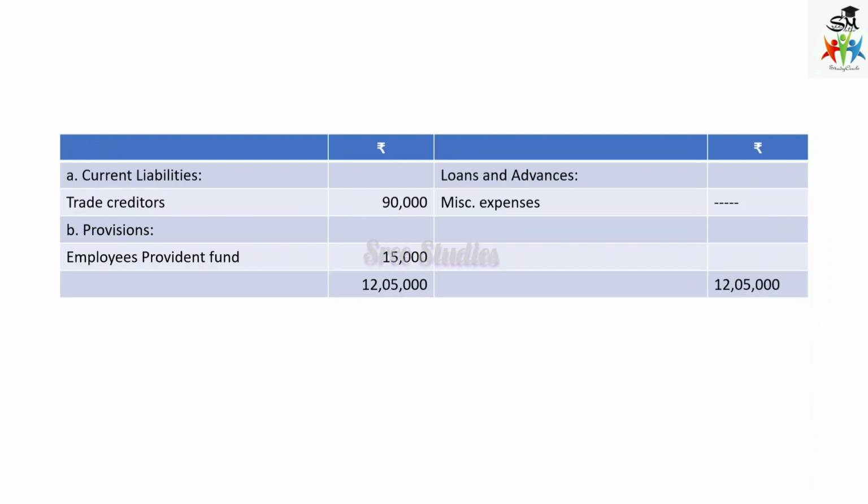And this is again in the balance sheet only; in spite of the space hindrance I have given it again. So current liabilities, trade creditors, and then employee provident fund. On the asset side, nothing with loans and advances and miscellaneous expenses. So the total of the balance sheet is 12,05,000.